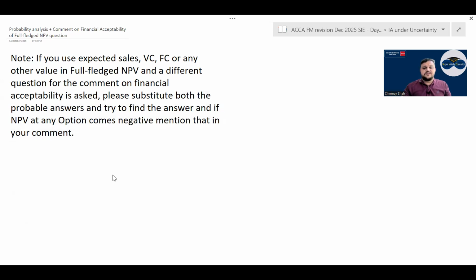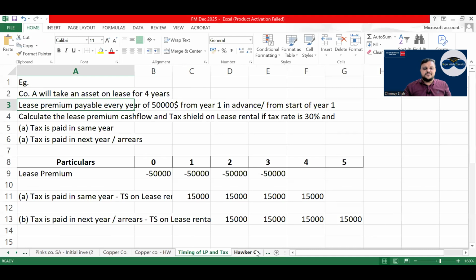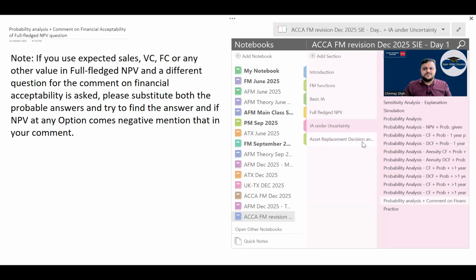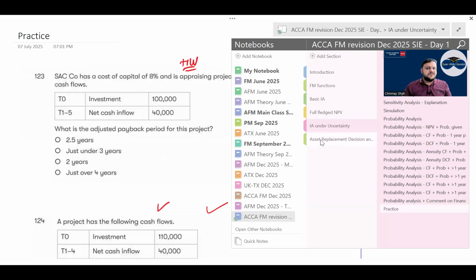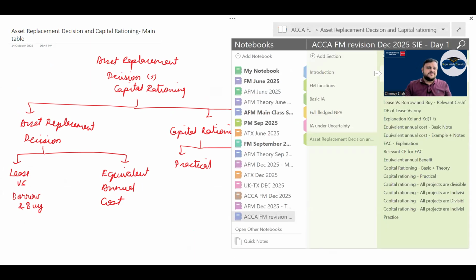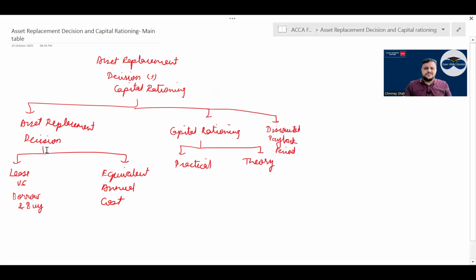We had done one question in EAC, right? Now we'll go into that, finish that chapter, and then take a break. After that I'll give you important questions. Today, you should solve those section C questions for sure, correct? And then probably you could go to section B and A. In asset replacement decision there are two or three things: capital rationing, asset replacement decision, and discounted payback period. Correct?